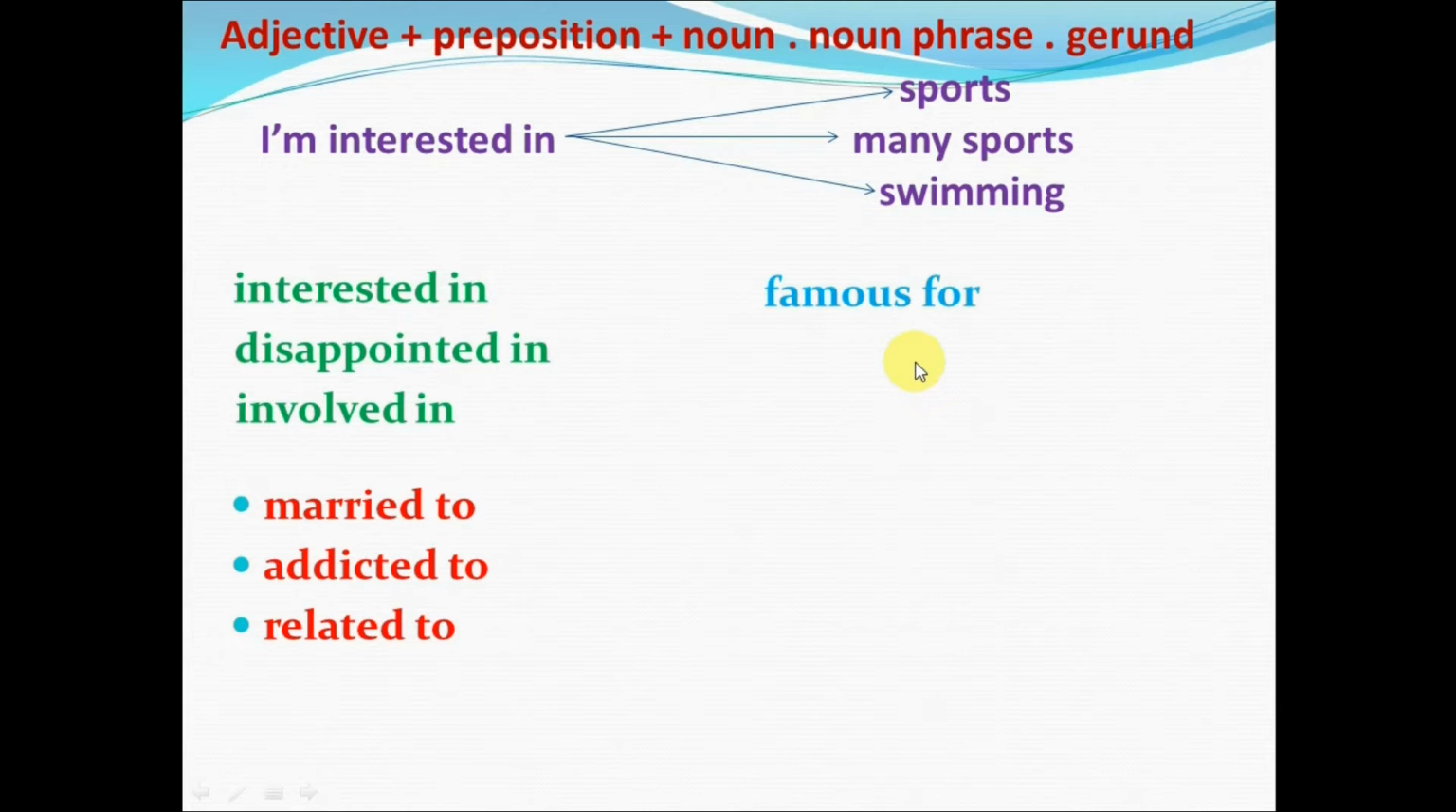Next, let's look at these. Here, the preposition that we are using is "for". Famous for. For example, we could say Paris is famous for the Eiffel Tower. Another, responsible for. Alia is responsible for the marketing department.